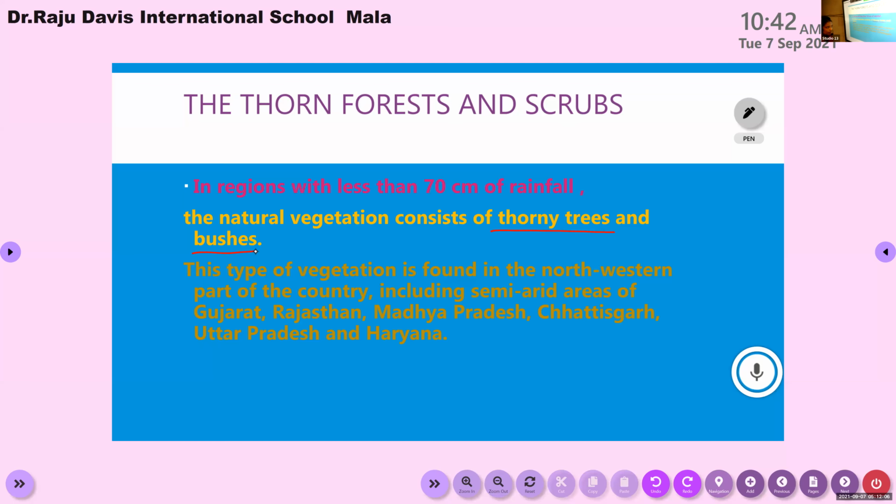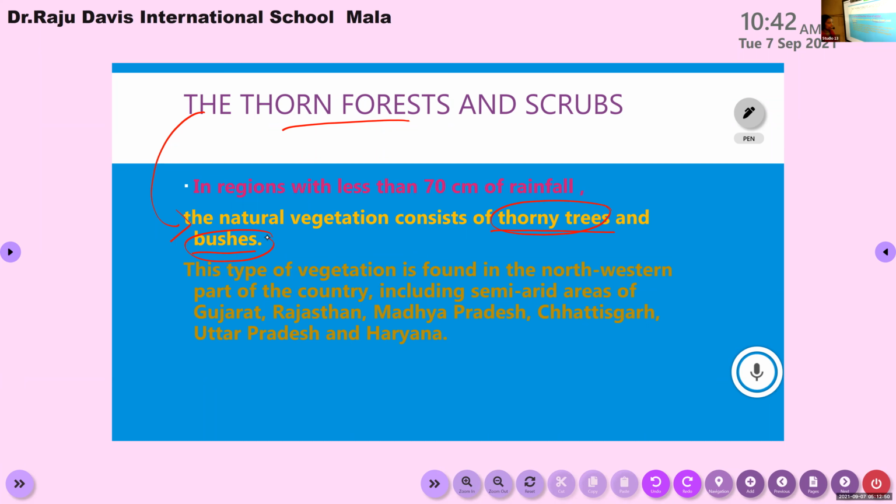These forests are found in the regions which receive less than 70 centimeter of rainfall per year.